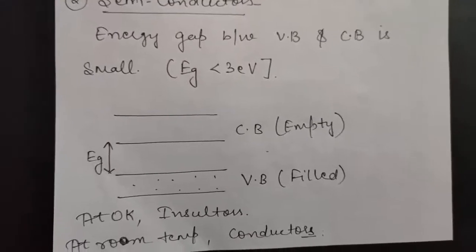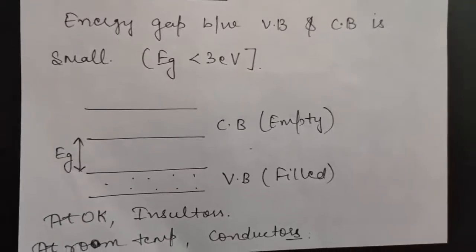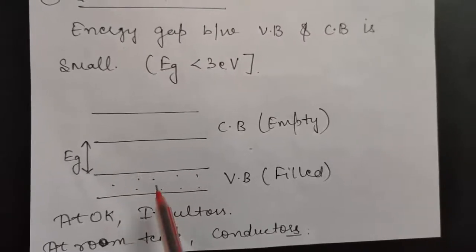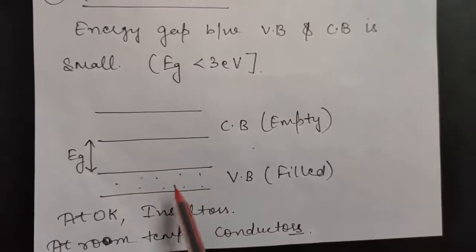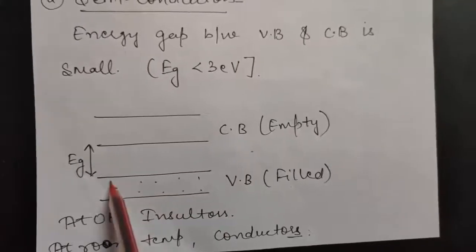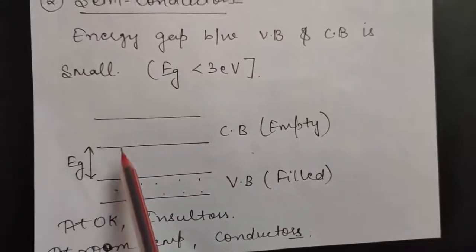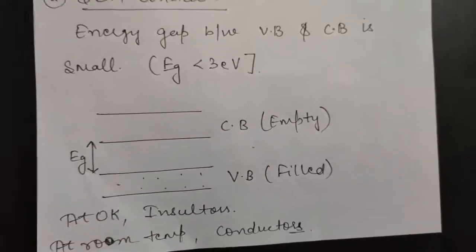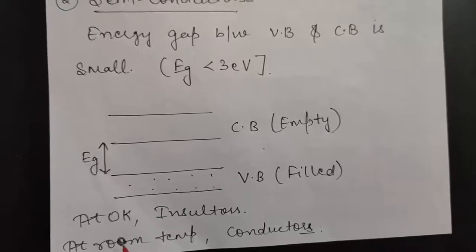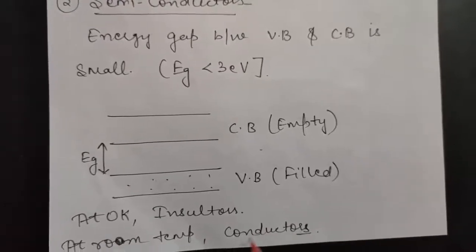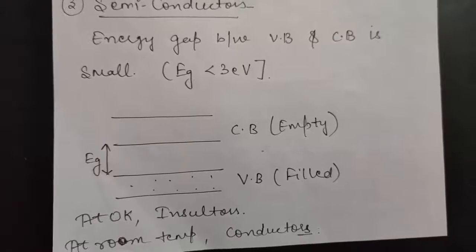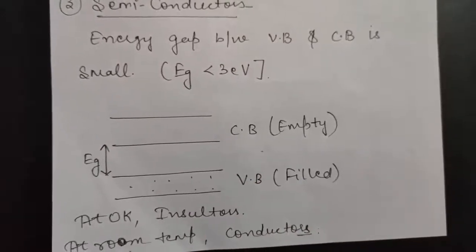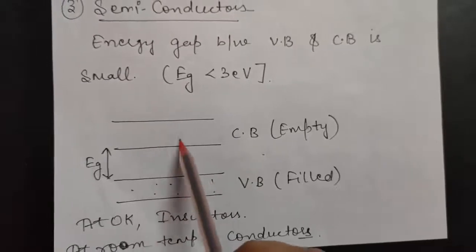But as you go on increasing the temperature, and you reach room temperature, what will happen? Due to the thermal motion of these electrons, they will have energy. As soon as that energy becomes equal to this energy gap, they will jump from here to the conduction band. That means you will have some free electrons, and therefore at room temperature your semiconductor will start behaving as a conductor. So remember this diagram I have drawn for 0 Kelvin. If you want to draw it at room temperature, just show some electrons here as well.